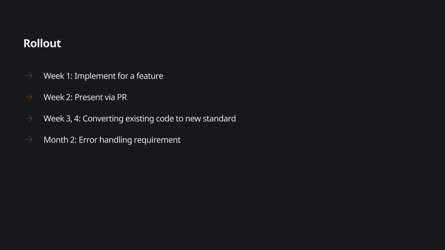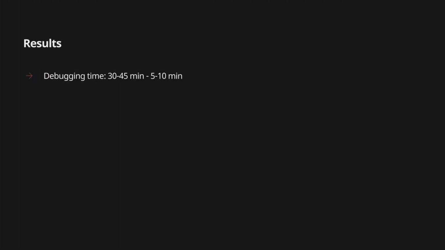We added it to our code review checklist. Are exceptions properly mapped to failures? Are failures properly mapped to UI errors? Check, done. 30 to 45 minutes per bug was cut down to 5 to 10 minutes. We know exactly what failed because the failure type tells us. Null pointer exceptions dropped 60% in 3 months.